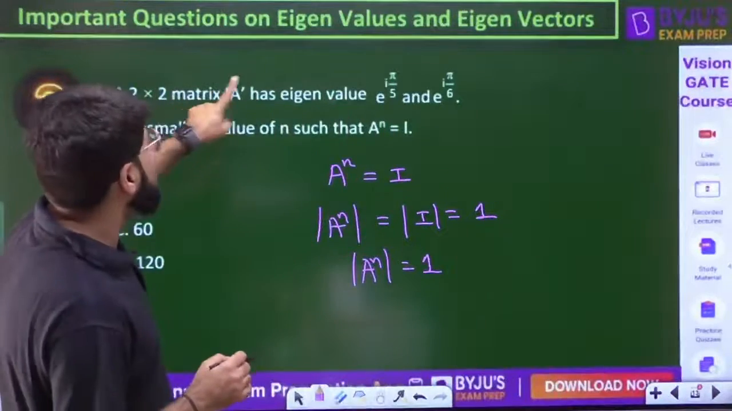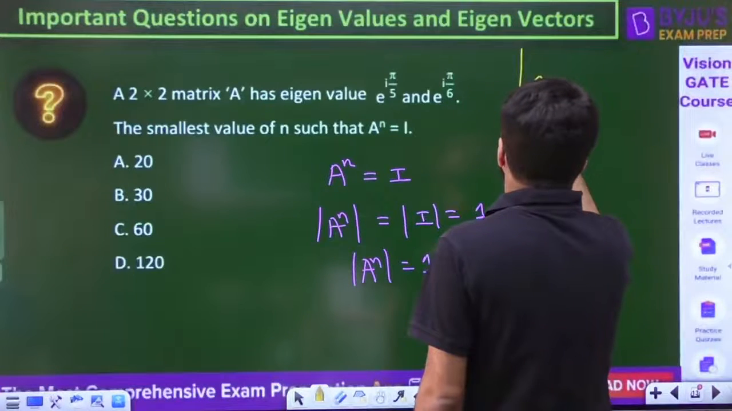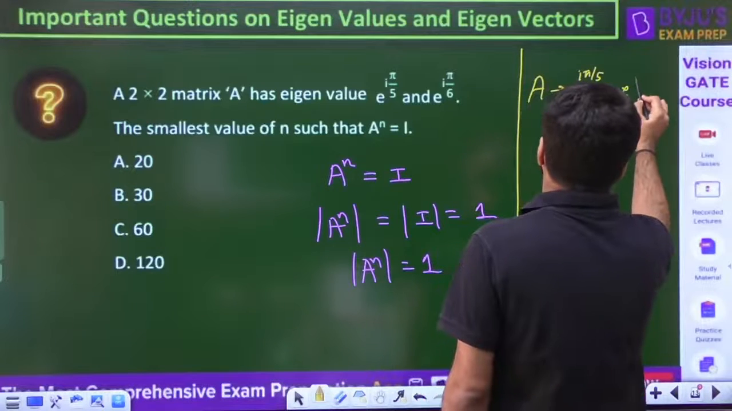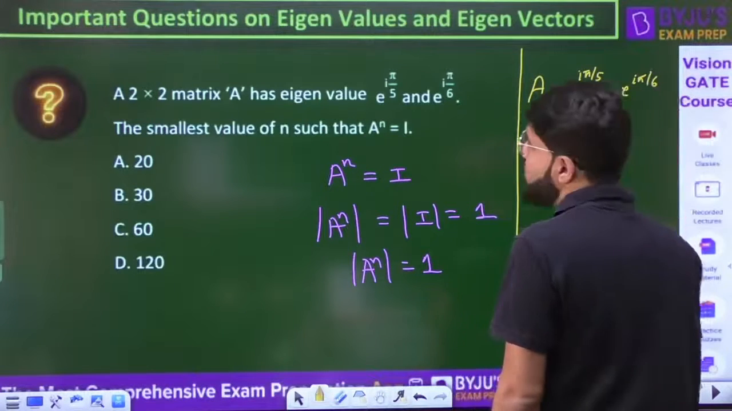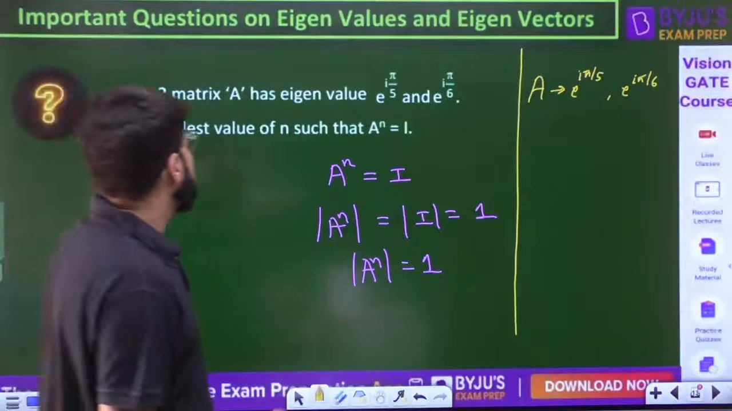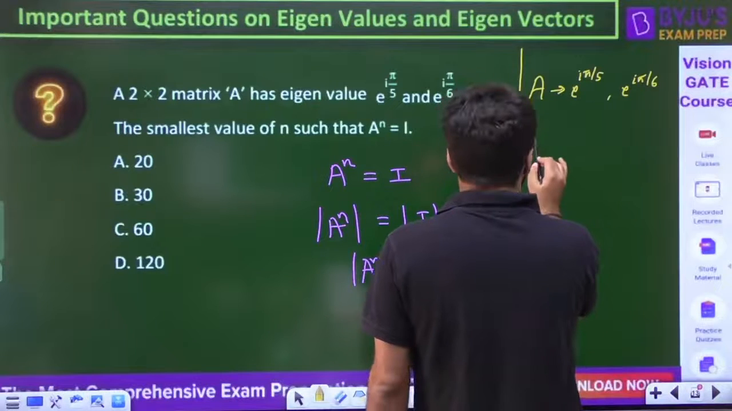But you are given the eigenvalues of A. A has the eigenvalues e power i pi by 5, e power i pi by 6. Then what about A power n?